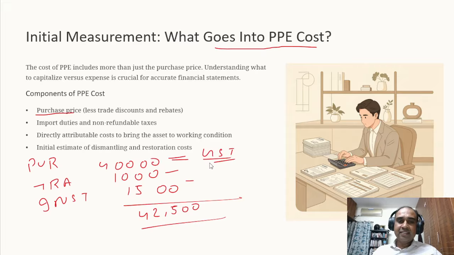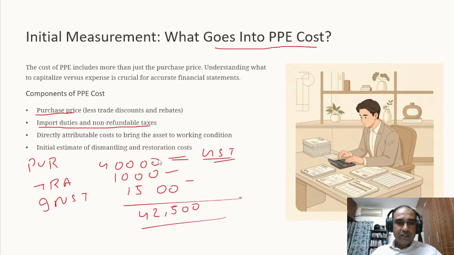So any taxes which are attributable. See, in case of taxes, if we can claim the input credit, that goes separately. In case we are not able to claim the input credit, then the taxes will form part of the cost of capitalization. Okay. Import duties and non-refundable taxes. See, they have used the word non-refundable taxes.